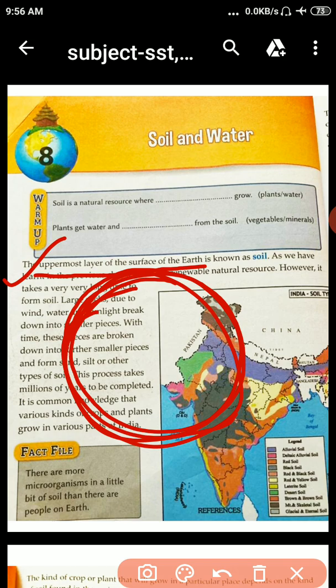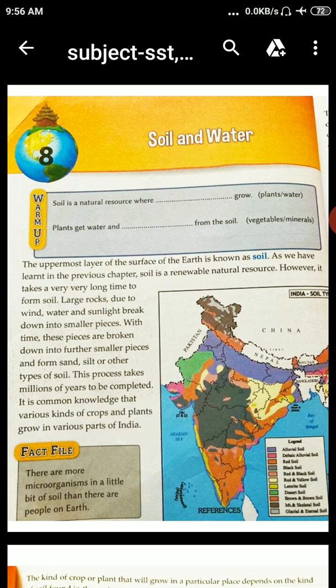It is common knowledge that various kinds of crops and plants grow in various parts of India. Students, it is common knowledge that various kinds of crops and plants grow in various parts of India. It is a diversity in India. Here we find different types of soil. Here we find different types of crops, food, clothes, etc. in different ways.